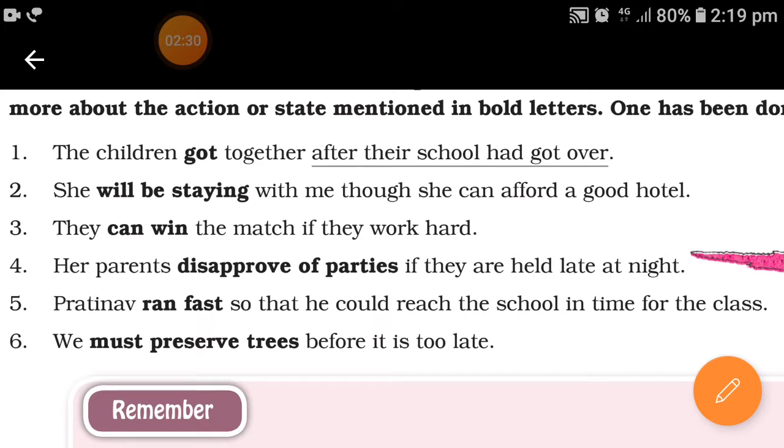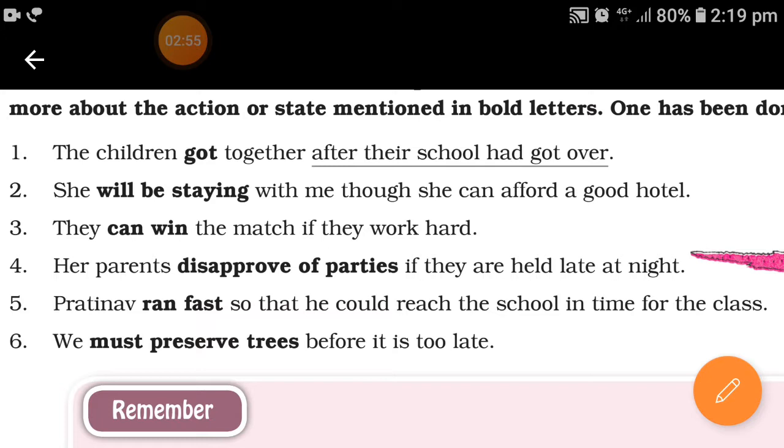Pratinav ran fast so that he could reach the school in time for the class. So the action is ran fast. Why? He could reach the school in time for the class. So what is the adverb clause here? Good. The adverb clause will be he could reach the school in time for the class.